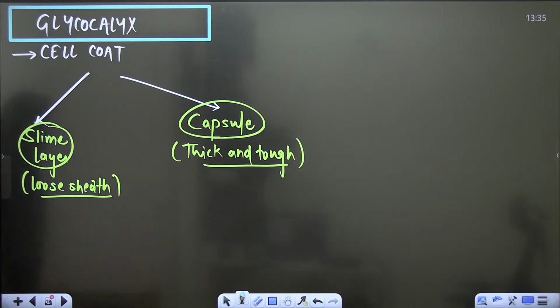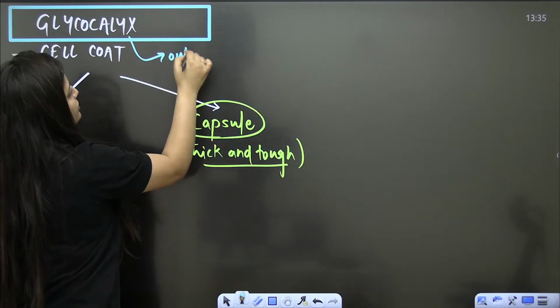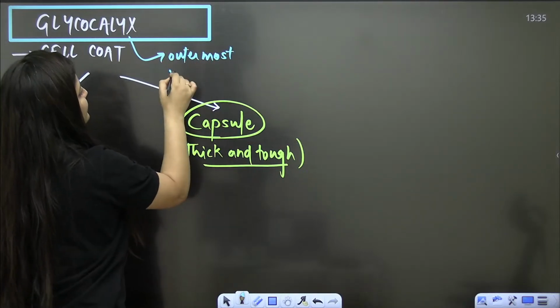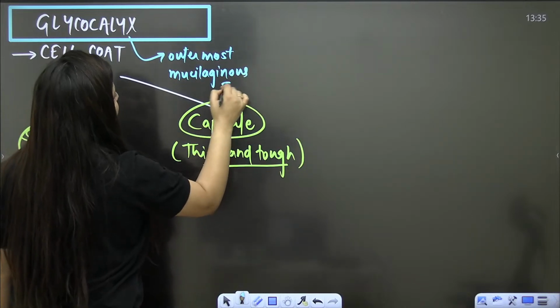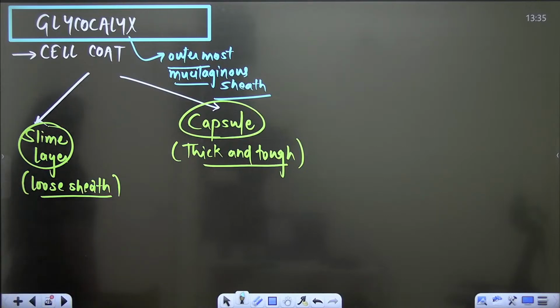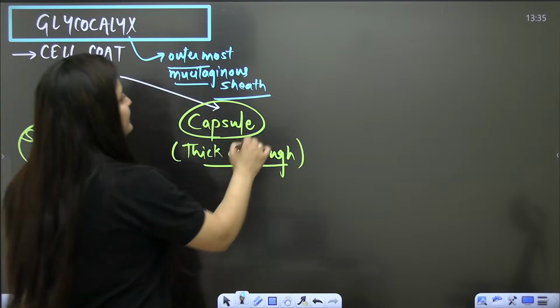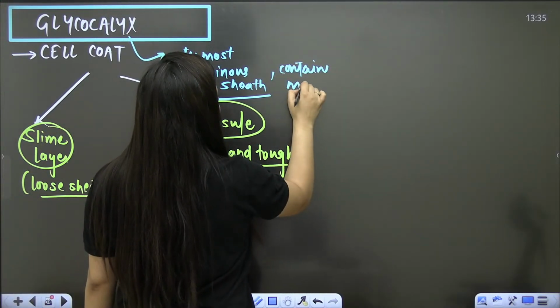So it is the outermost mucilaginous sheath, which can hold water also. It is having the mucopolysaccharides.